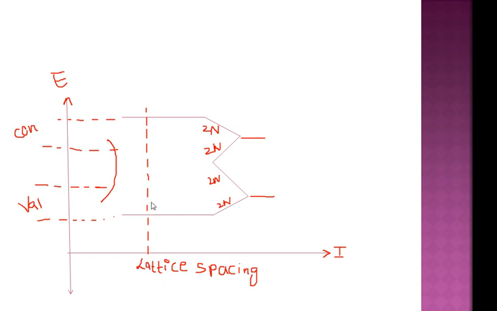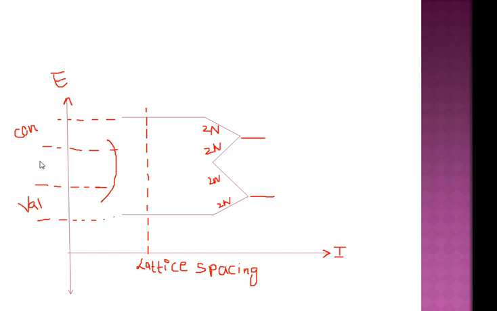The point at which the energy bands occur as we reduce the interatomic spacing is called the lattice spacing. This lattice spacing value for the silicon atom is 5.43 Angstrom. At the lattice spacing, the energy band diagram divides into two bands. The lower band contains the 4n energy levels and is called the valence band, and the upper band also contains 4n levels and is called the conduction band. The separation between the conduction band and valence band is called the forbidden band, also called the energy gap.